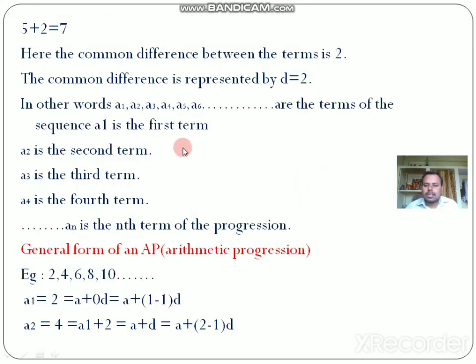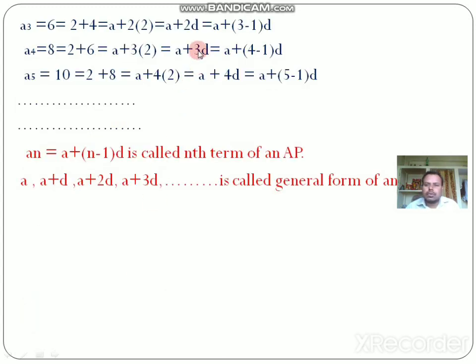What difference? Here in this progression, 2 plus 2 is 4, 4 plus 2 is 6, 6 plus 2 is 8, 8 plus 2 is 10. So the difference is 2.